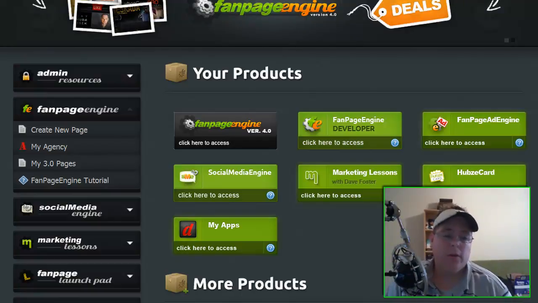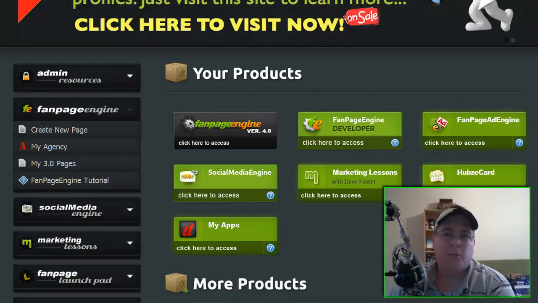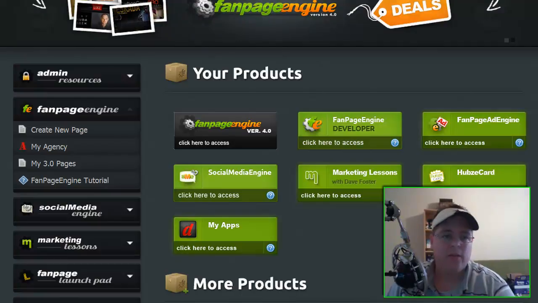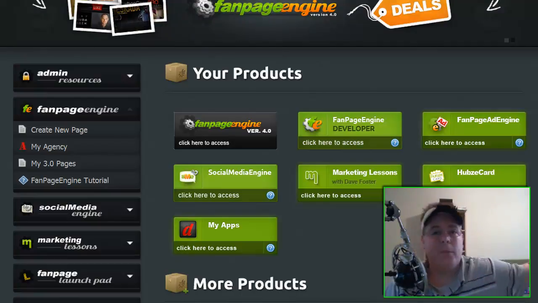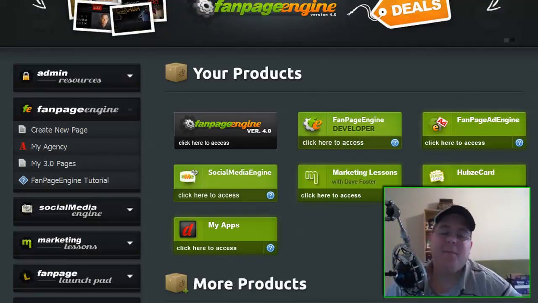So you want to move those pages over to 4.0, recreate them in 4.0, because we're going to get rid of it. We can't continue to support a version that's unstable, and that's just going to be a nightmare for us and our support. And there's no reason to do that when 4.0 is a world above. It's so much better than 3.0. So that's what it's going to look like.